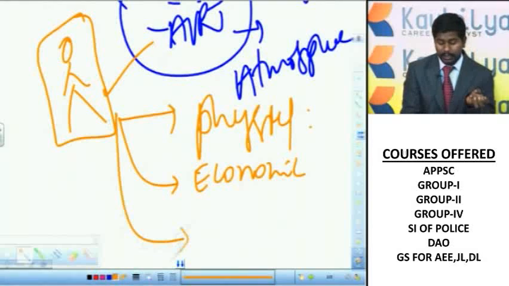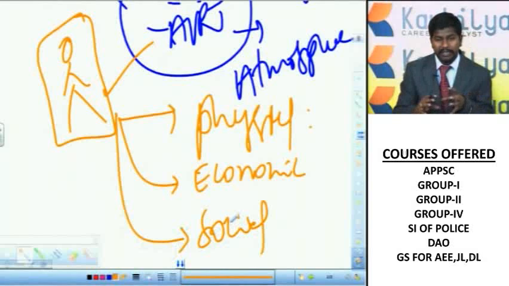And finally, social geography. That means the different types of races, the evolution of man, the evolution of religions, and finally the distribution of the population in different continents of the world, the distribution of the population in different states of India, and in different districts of Andhra Pradesh. That is about social geography. And in social geography, apart from the distribution of the population, we will also study some demographic attributes like the sex ratio, population density, infant mortality rate, maternal mortality rate, and all these things.